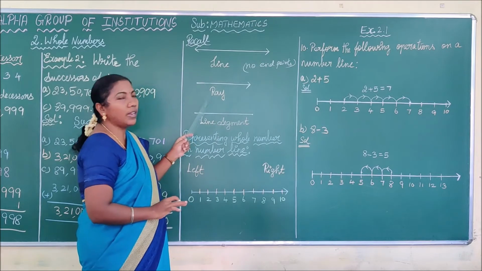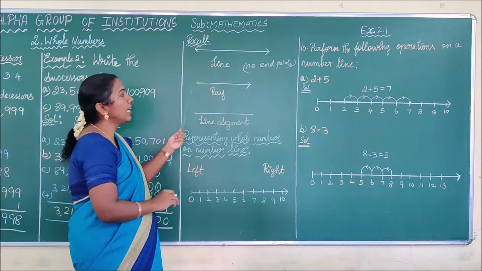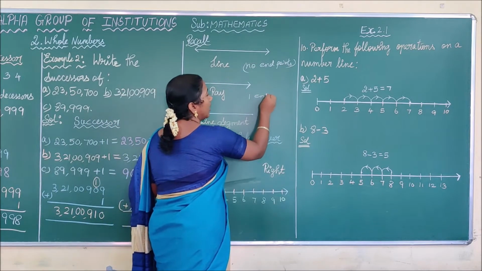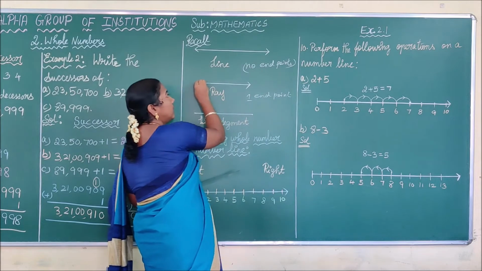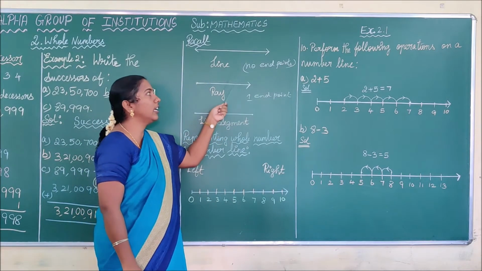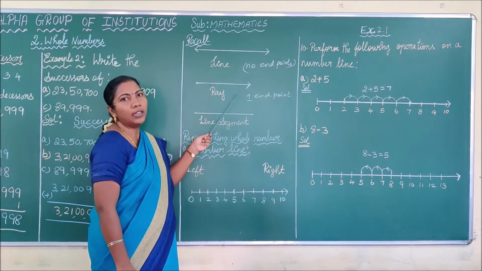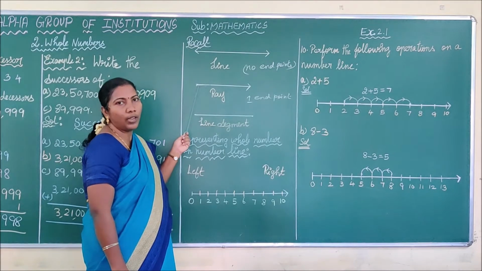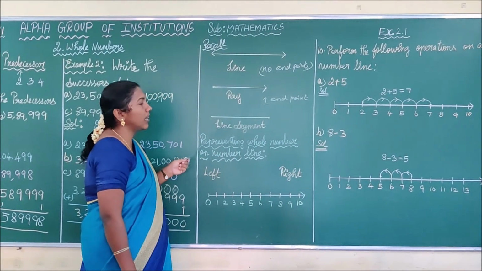And what is meant by ray? Ray is a part of a line and it has one endpoint. It has only one endpoint. This is the endpoint and it extends in the other direction. Is it clear, children? Line has no endpoints. Ray is a part of a line. It has one endpoint and it extends in the other direction.